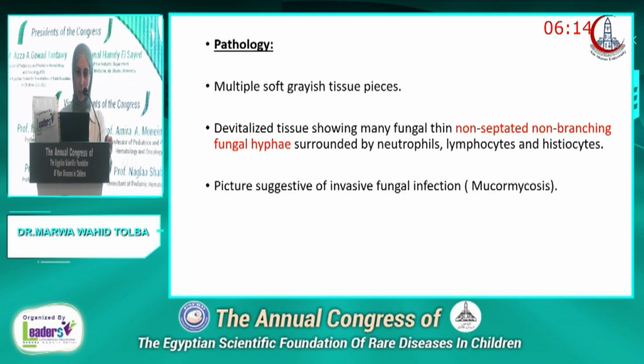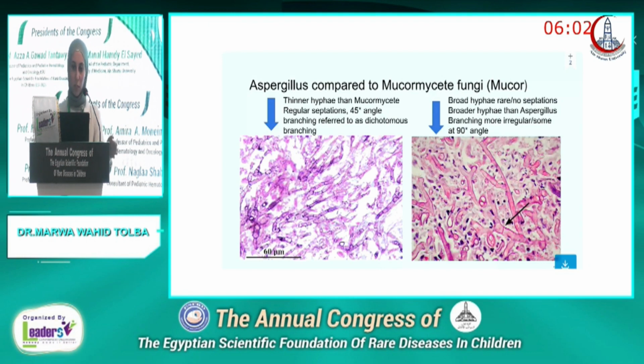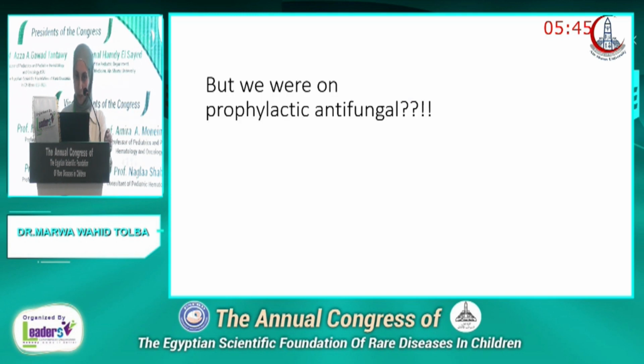And the pathology as well showed multiple soft grayish tissue pieces, devitalized tissues with non-septated, non-branching fungal hyphae surrounded by neutrophils, lymphocytes, and histiocytes, a picture suggestive of invasive fungal infection, mucor. And this is to differentiate between aspergillus and mucor. Mucor is mostly broad hyphae, rare or no septations, and branching, if branching, it's irregular and at 90 degrees, while the aspergillus are narrower with regular branching and regular septations. But we were on prophylactic antifungals, so why did this patient develop fungal infection?